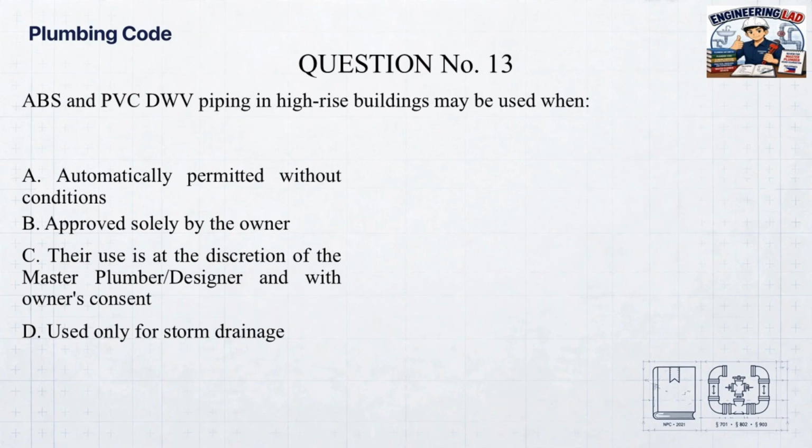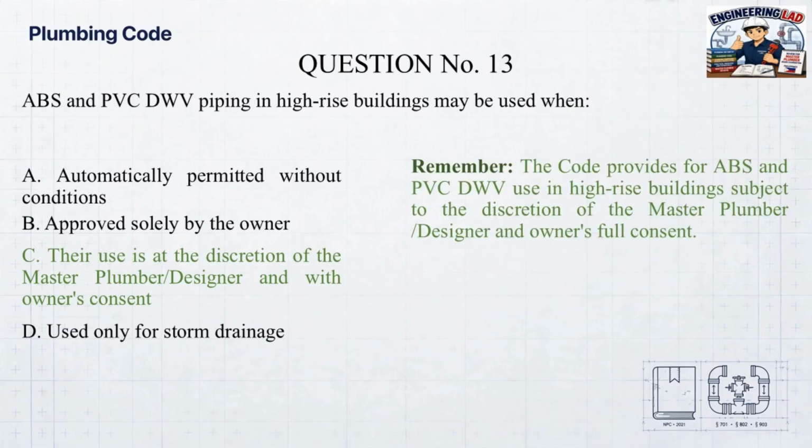Correct answer. C. Their use is at the discretion of the master plumber/designer and with owner's consent. Remember, the code provides for ABS and PVC DWV use in high-rise buildings subject to the discretion of the master plumber/designer and owner's full consent.